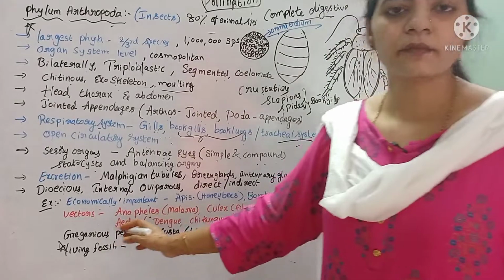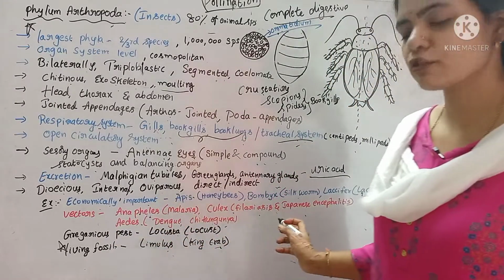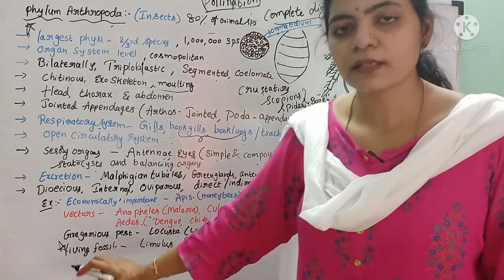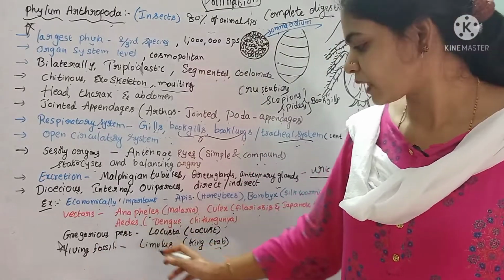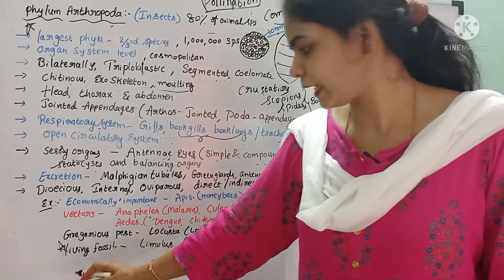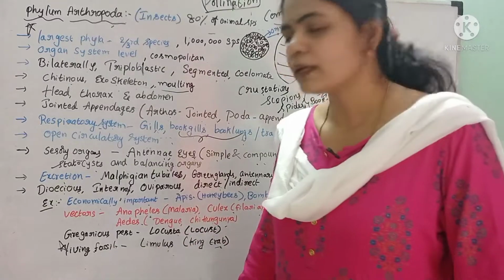Some mosquitoes act as vectors, like Anopheles, Aedes and Culex. Locusts act as a gregarious pest. And Limulus is called the king crab, a living fossil. So these are the examples.